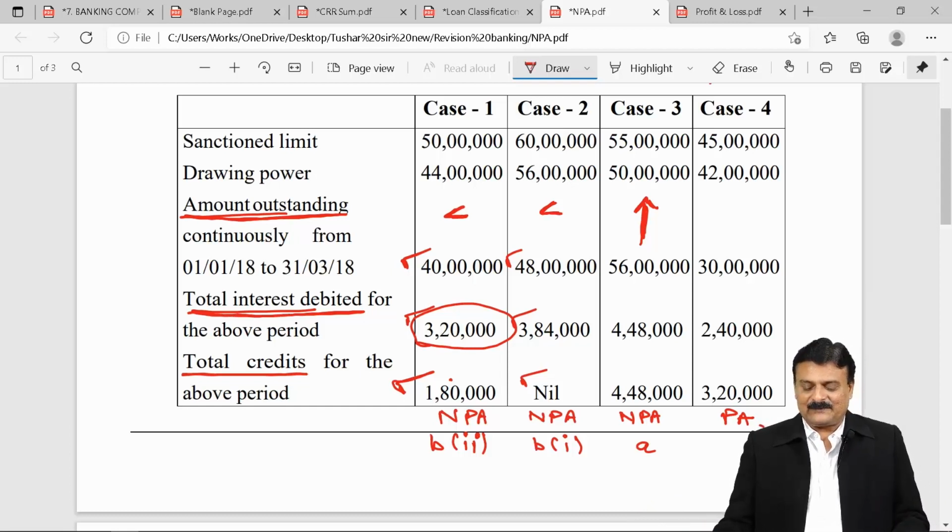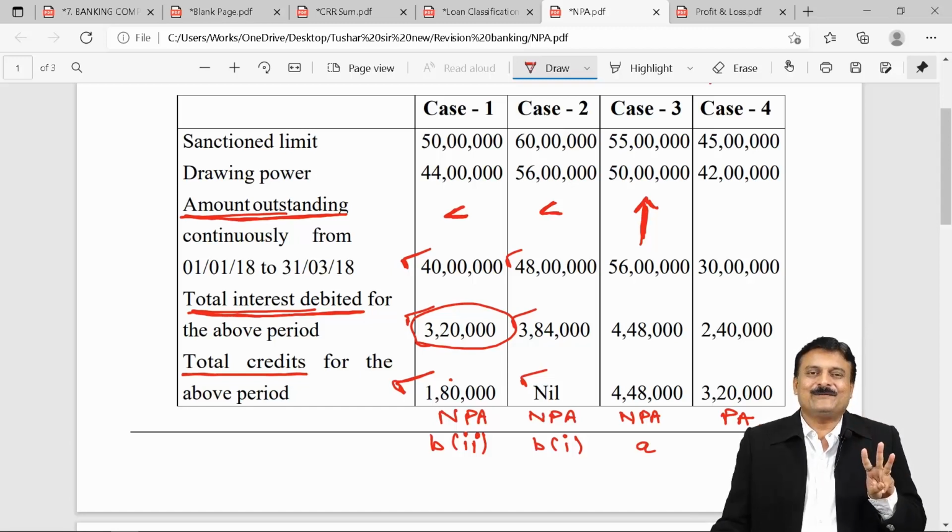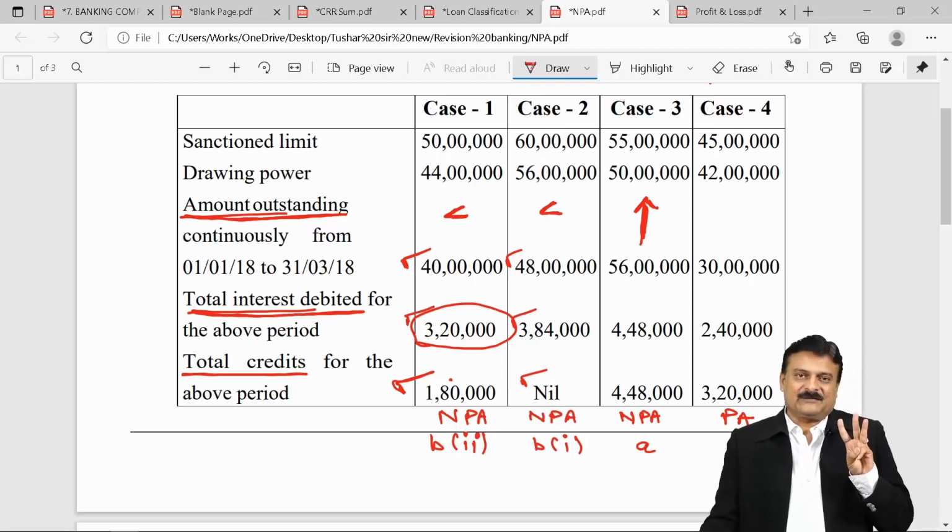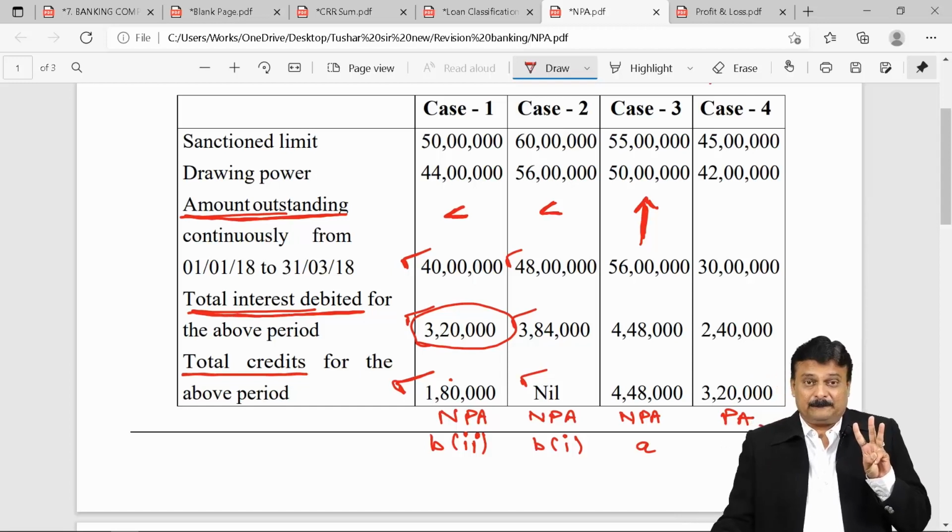Classification of NPA. Okay. So first I started revenue recognition, rebate on bills discounted, provision for loss, capital adequacy ratio, acceptance, endorsement and other obligations, bills for collection, classification of NPA, classification of loan whether it is secured, unsecured or partly secured.